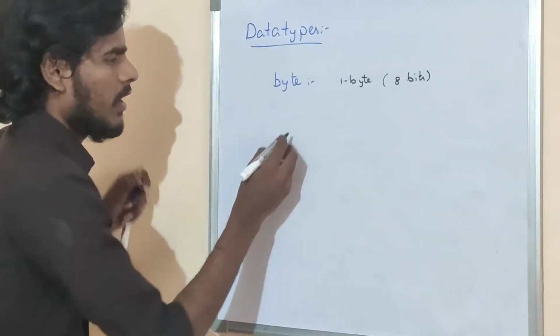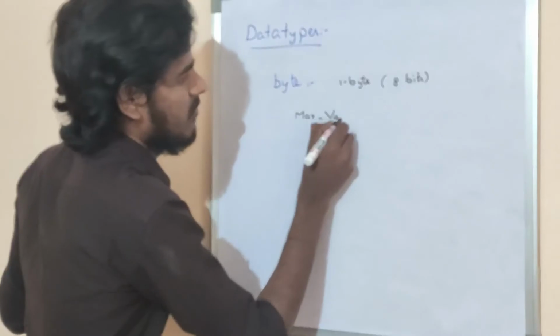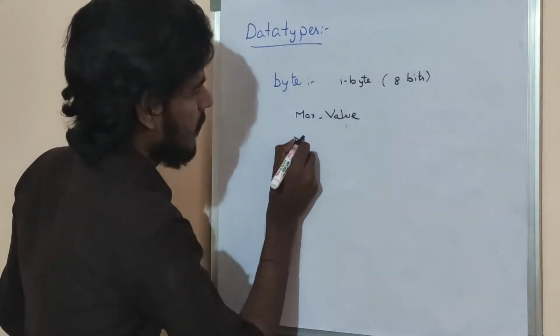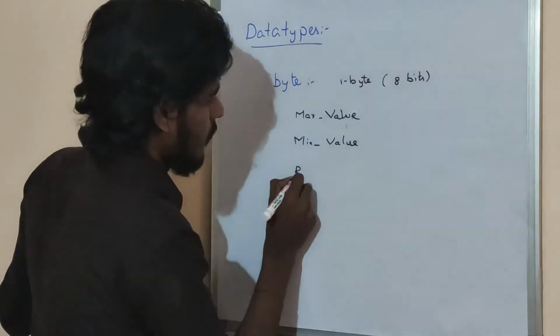What is the maximum value of byte, what is the minimum value, and what is the range?